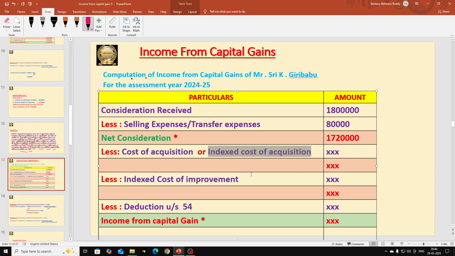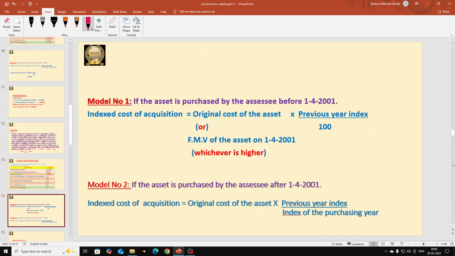So we are going to deduct the indexed cost of acquisition. But the indexed cost of acquisition is not given in the question. We have to calculate it by using formulas. Let us see what those formulas are. Two models are there. Model 1 formula applies if the asset is purchased by the assessee before 1-4-2001.